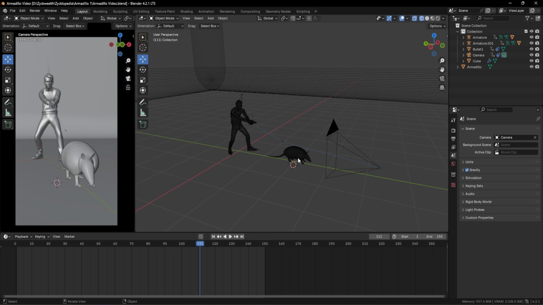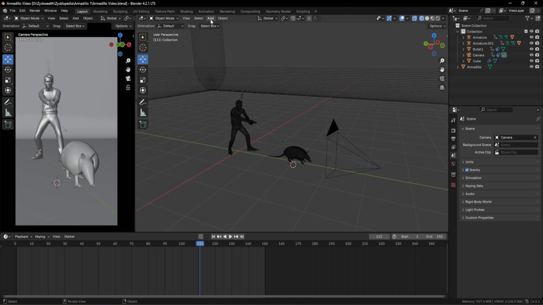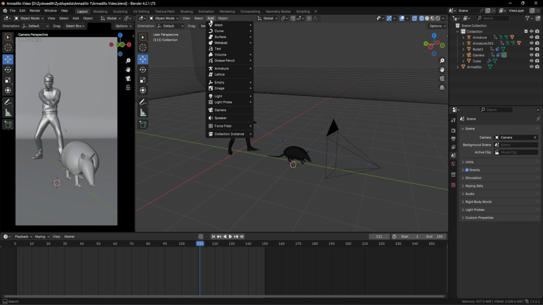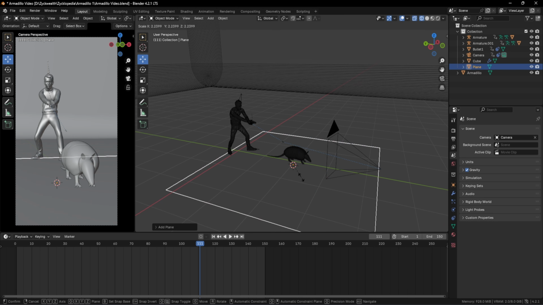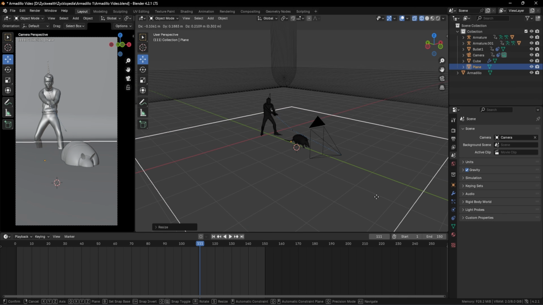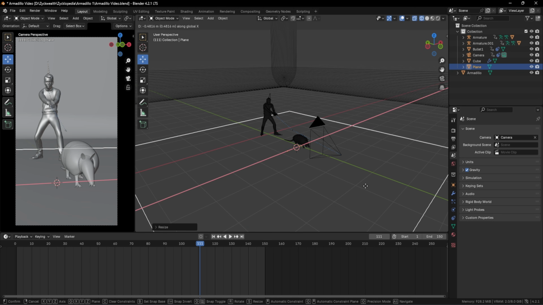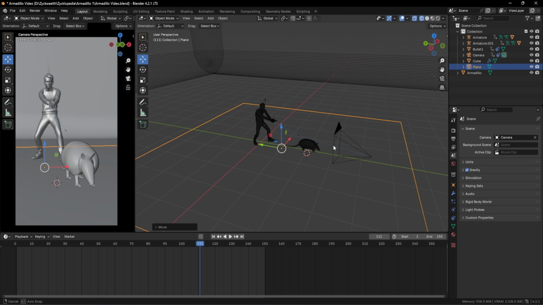The next step would be to add a plane, and for adding a plane, we can click the shortcut which is Shift+A to bring in this option. Or you can go over here just like I told you before, and you can click on mesh and add a plane over here. Then we can scale our plane like this. This would be great. We can also move it a little bit over to this direction like this so that all of these elements will be in the center.